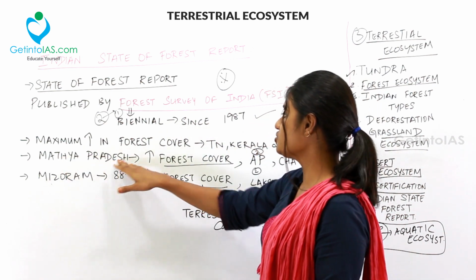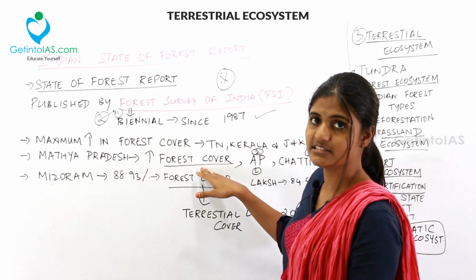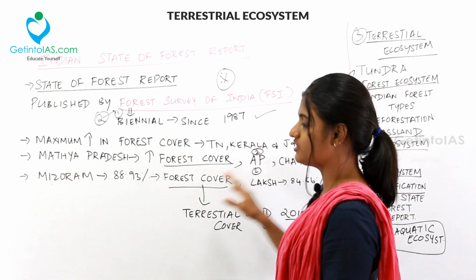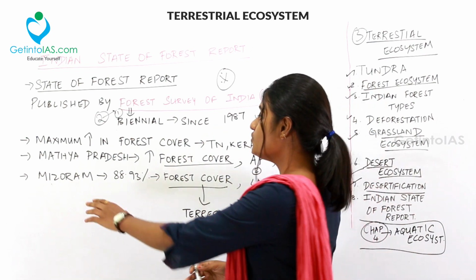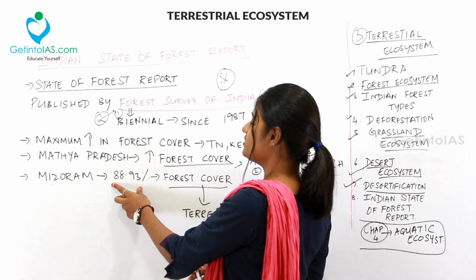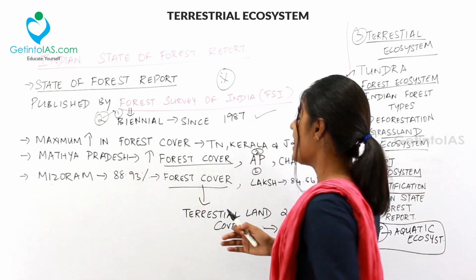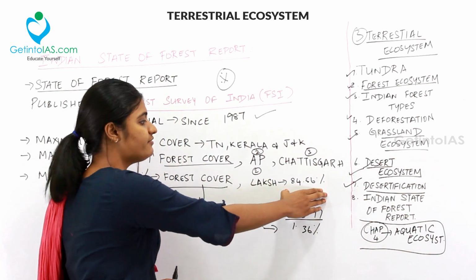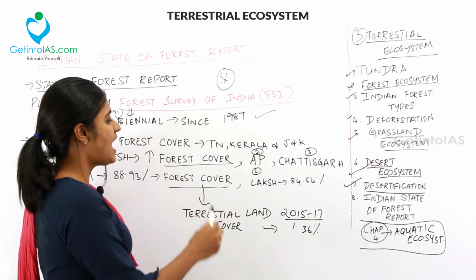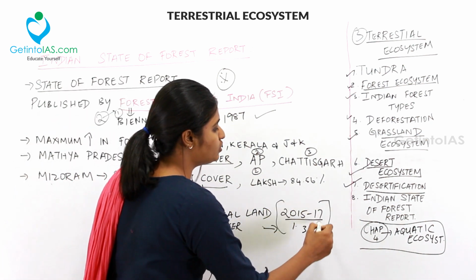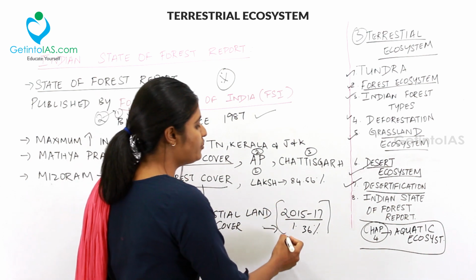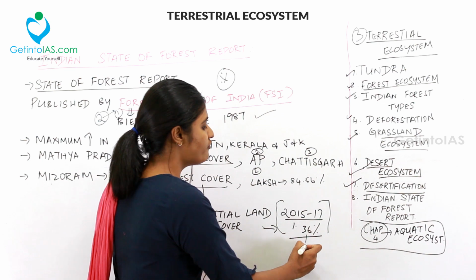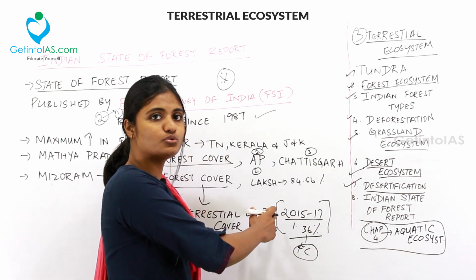And in Madhya Pradesh, the forest cover has increased recently, and after Madhya Pradesh, it was Arunachal Pradesh and then Chhattisgarh. In terms of percentage, Mizoram was found to have 88.93% of forest cover, and after Mizoram, it was Lakshadweep, which had 84.56% of forest cover. And in our recent survey, that is the 2017 survey, we have found that there has been an increase of 1.36% of forest cover when compared to 2015.